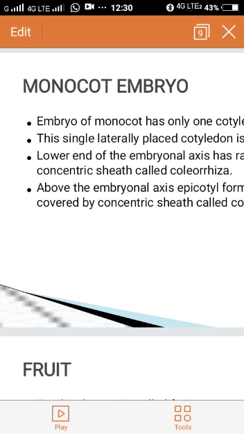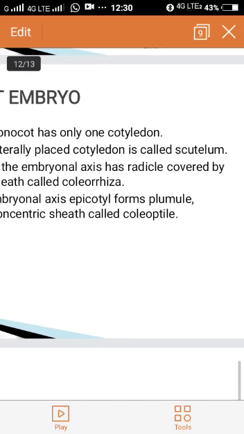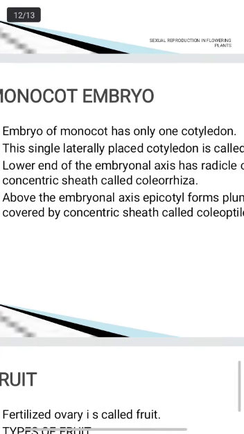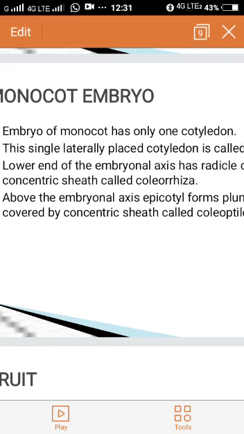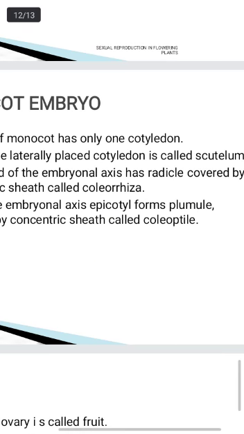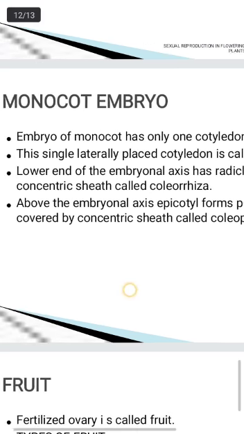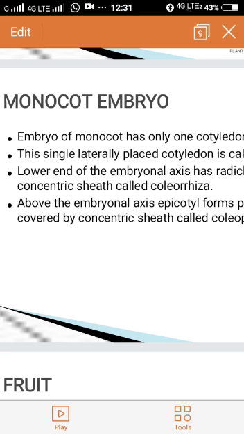But monocot has how many cotyledons? Only one cotyledon, that is laterally placed, that is called scutellum. The part of the embryonal axis above the cotyledon is called epicotyl, that forms the plumule. Plumule is covered by a concentric sheath called coleoptile, and the part of the embryonal axis below the cotyledon is called hypocotyl, that forms the radicle covered by a concentric sheath called coleorhiza. This is how the development of monocot embryo takes place.